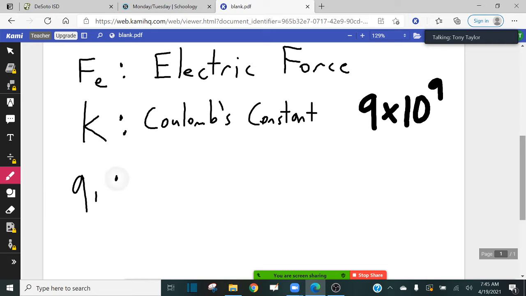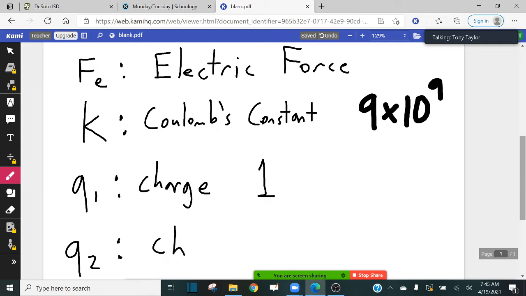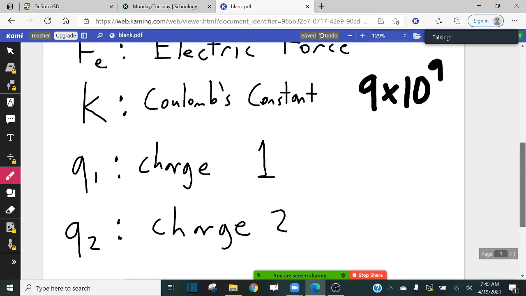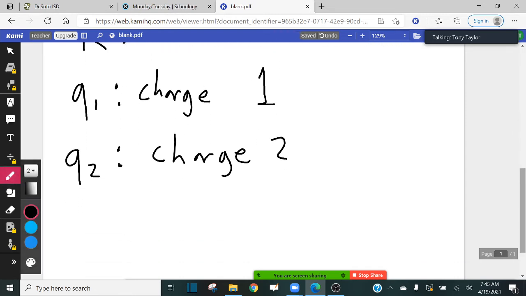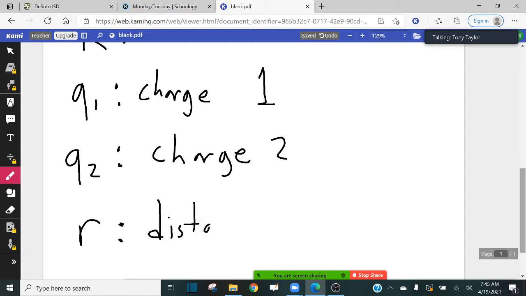Q1 stands for the charge on the first object. So charge 1. Q2 stands for the charge on the second object. In other words, charge 2. And then R stands for the distance between the two charges. Distance between the two charges.